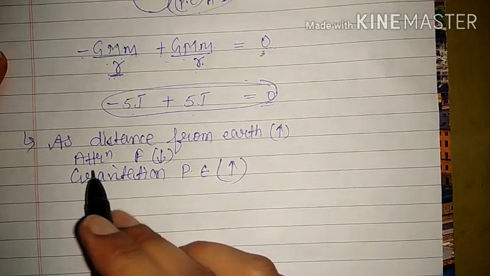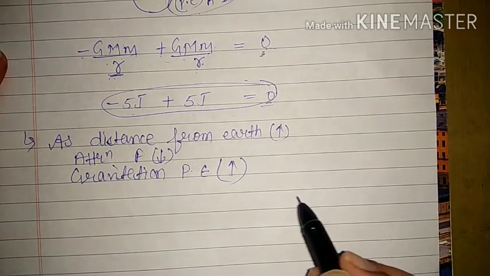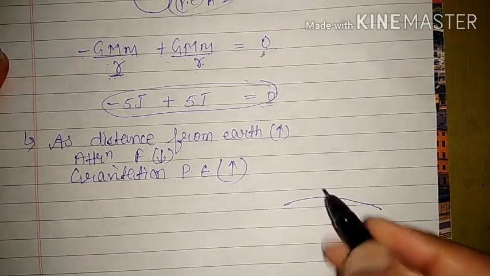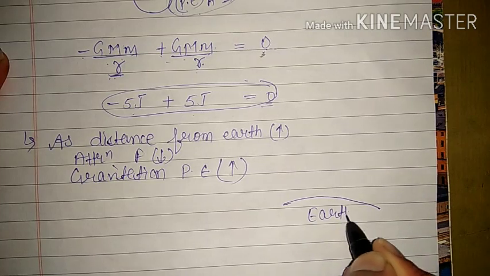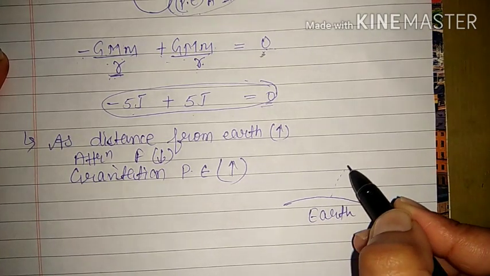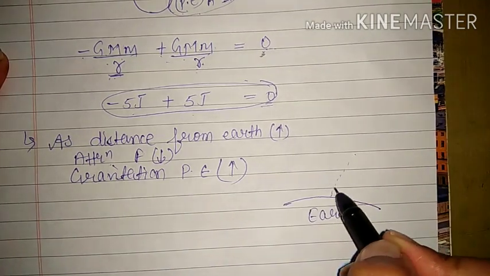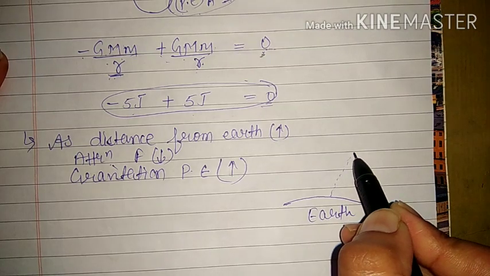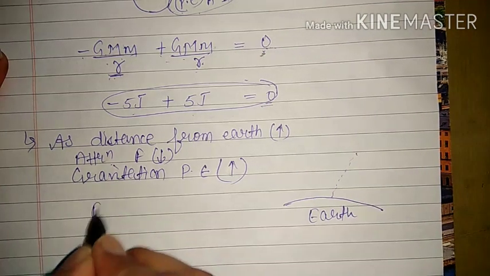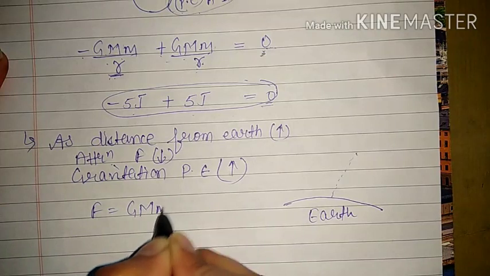That means as you are moving away from earth, the attraction force due to gravity will decrease. The reason we have seen is that the attraction force is inversely proportional to the distance between them.